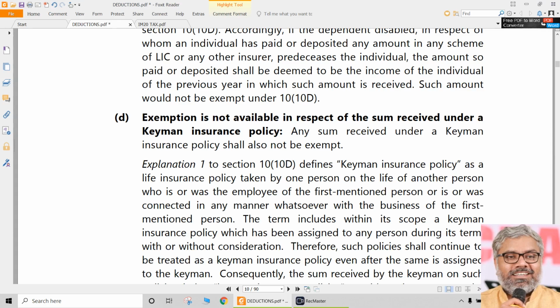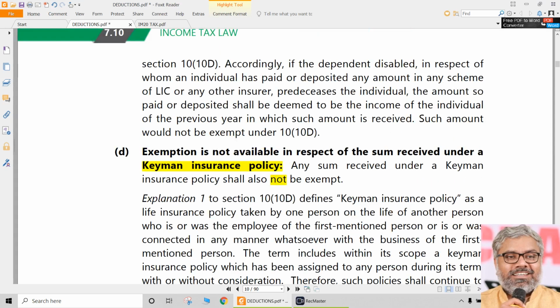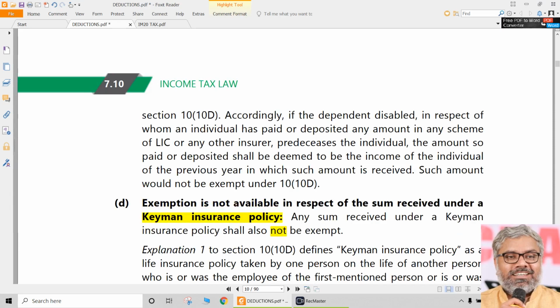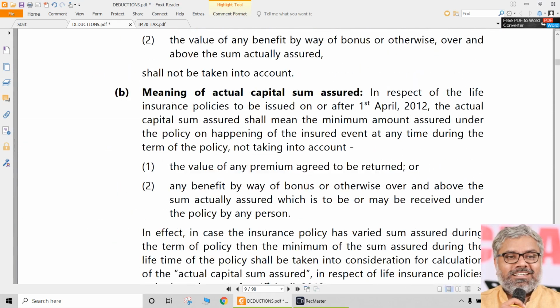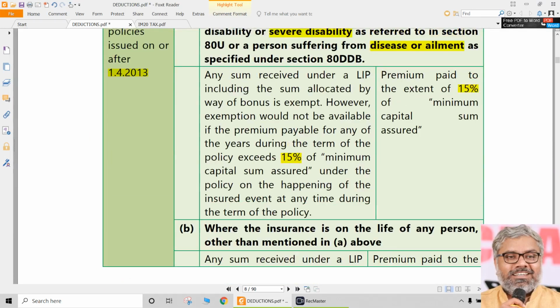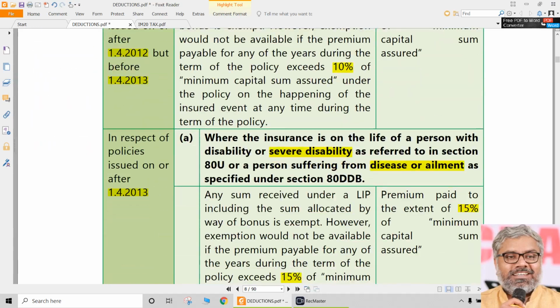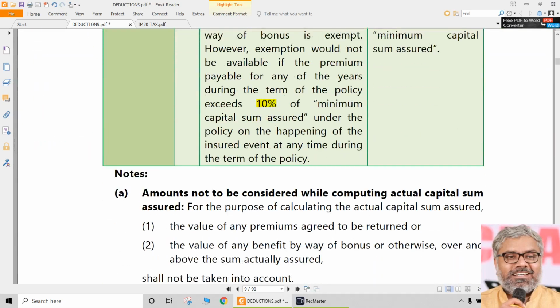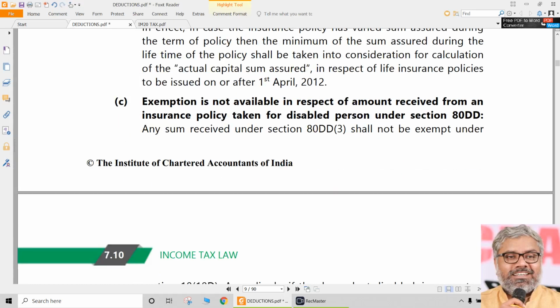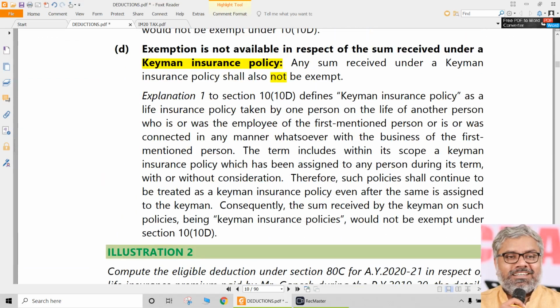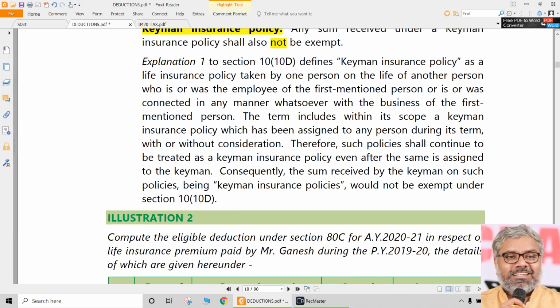Is this exemption available for amount received under a Keyman insurance policy also? Answer is no. They are not exempt. So there is no exemption for a Keyman insurance policy. This exemption, whatever we are talking about under section 10(10D), is not applicable to a Keyman insurance policy. That also has a special point you should remember. And we already know what a Keyman insurance policy is, and whatever is related to the Keyman insurance policy is taxable. There is no exemption at all.